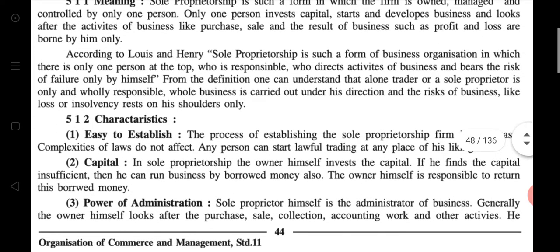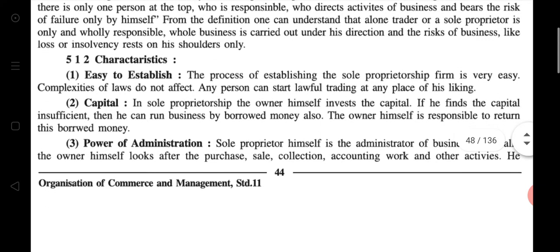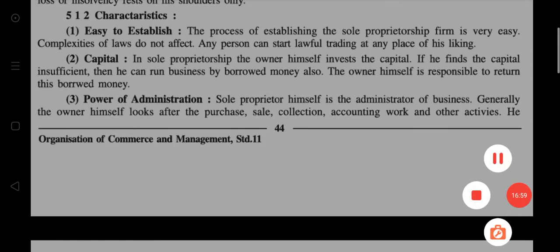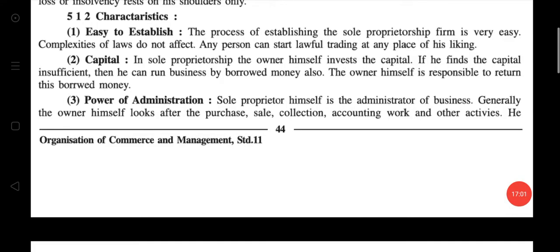Now your turn. Read in detail, just one time. I scroll my screen so you can read easily.